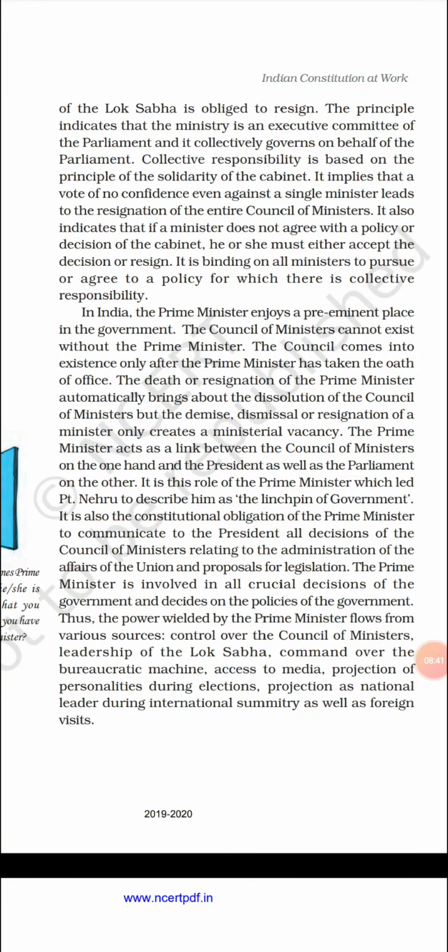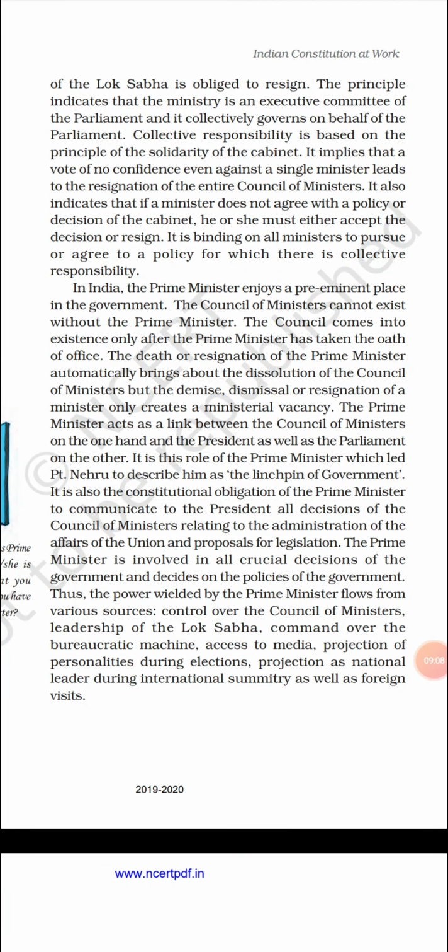Okay, the council of ministers cannot exist without the prime minister, because in order to have a member of the council of ministers, the prime minister has to select them. If there is no council of ministers, there will be no prime minister. If there is no prime minister, then there will be no council of ministers. So the council comes into existence only after the prime minister has taken the oath. After the prime minister takes his oath, then only the prime minister selects the council of ministers.